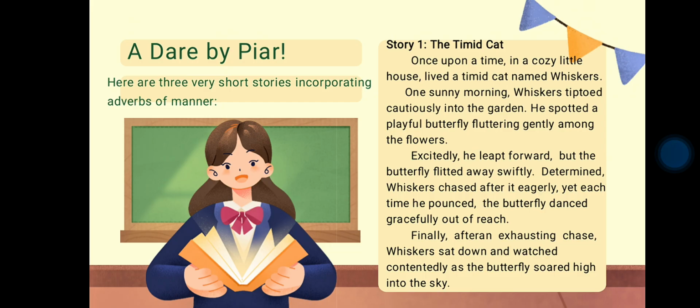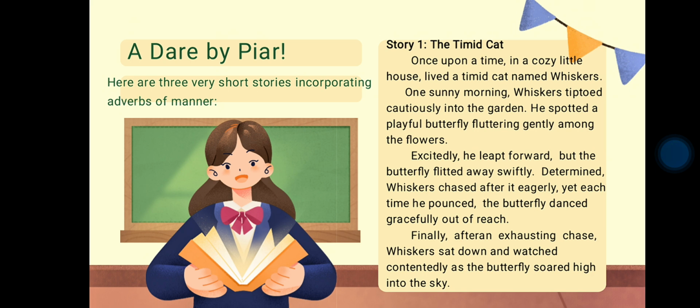The Timid Cat. Once upon a time, in a cozy little house lived a timid cat named Whiskers. One sunny morning, Whiskers tiptoed cautiously into the garden. He spotted a playful butterfly fluttering gently among the flowers.